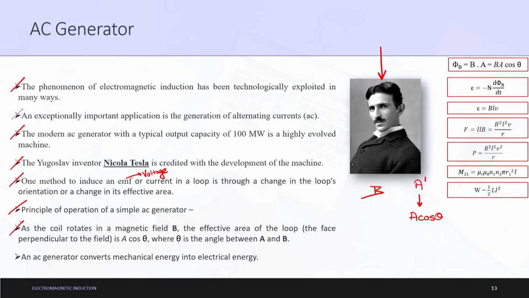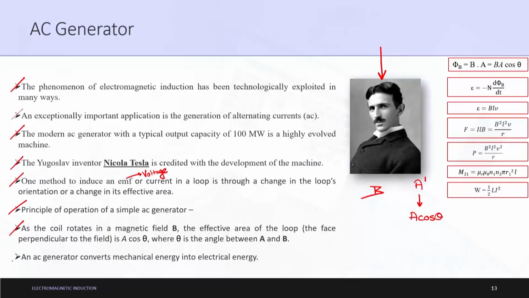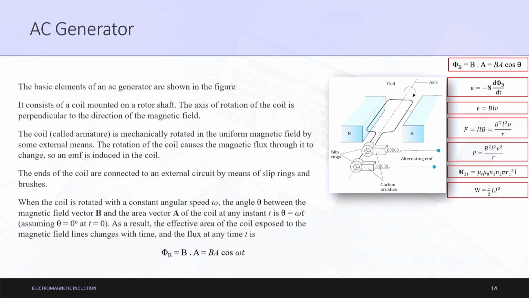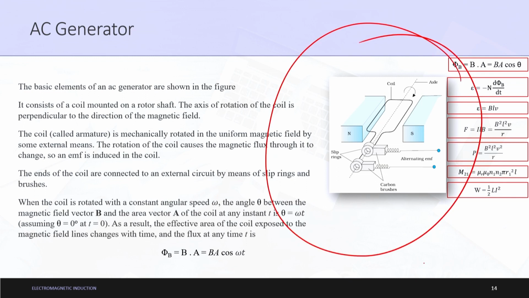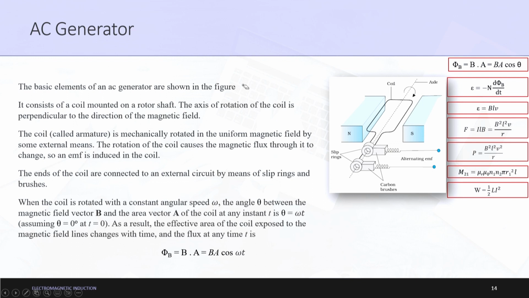Now, the concluding point of this slide is that an AC generator converts mechanical energy. This movement is mechanical, and it gets converted into electrical energy, which is passed through a circuit. So, an AC generator converts mechanical energy into electrical energy. This is the final application of the complete concept we were talking about in the last 5 lectures.